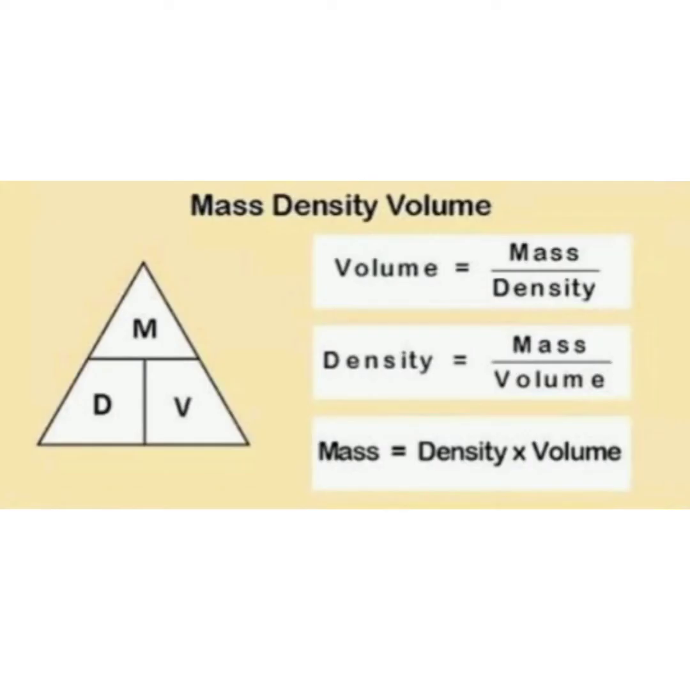To find the density, density is equal to mass by volume. To find mass, mass is equal to density into volume. To find volume, mass divided by density.